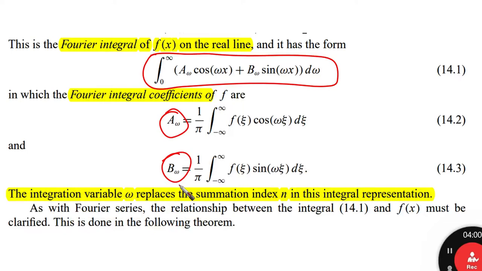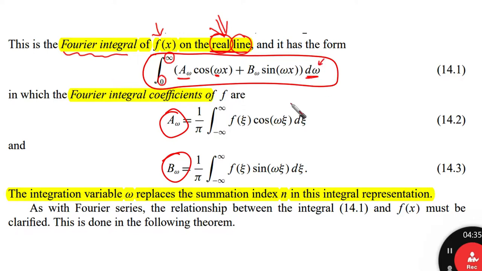Okay, so now let's define the Fourier integral of our function f of x. We're talking now about the real line. It's not an interval anymore. What is the form now? It is going to be the integration from 0 to infinity of A omega cosine omega x plus B omega sine omega x, d omega. So there is something a little bit different than what we have used before: something called omega here.